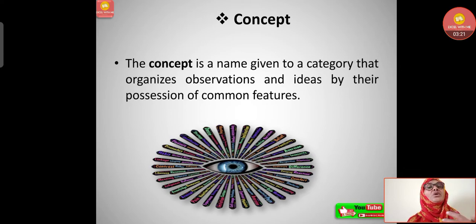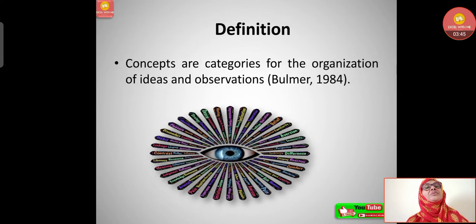Now let's understand what is a concept. A concept is a name given to a category that organizes observations and ideas by their common features. So concept is a broader term. It's a category which can organize a number of observations and ideas which have common features. Now let's see the definition. Concepts are categories for the organization of ideas and observations. It's a simple definition we can understand easily, given by Bulmer, 1984.